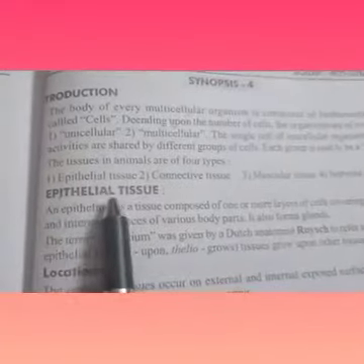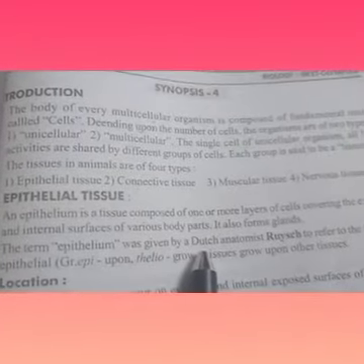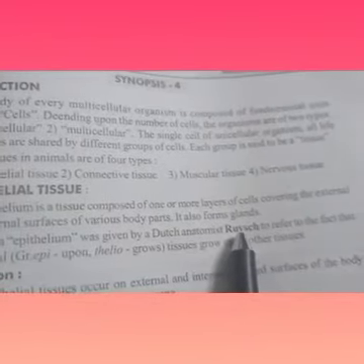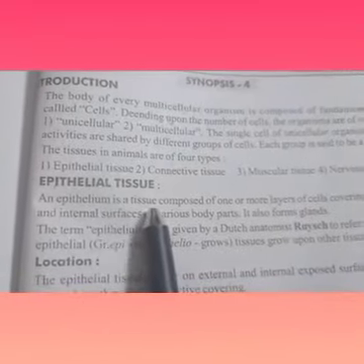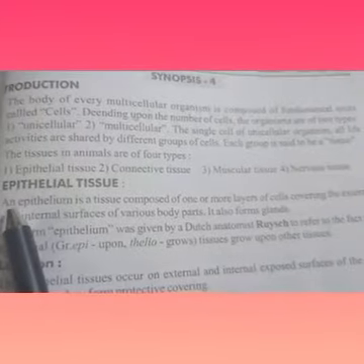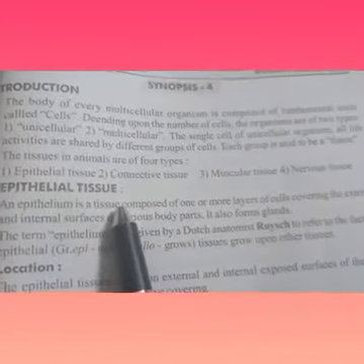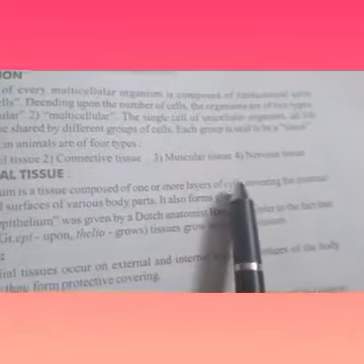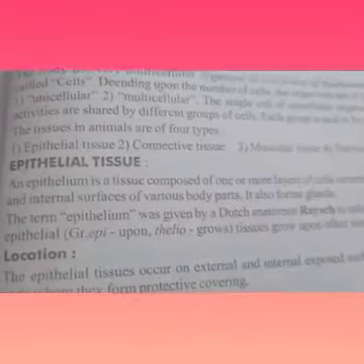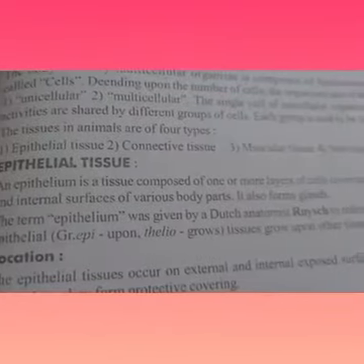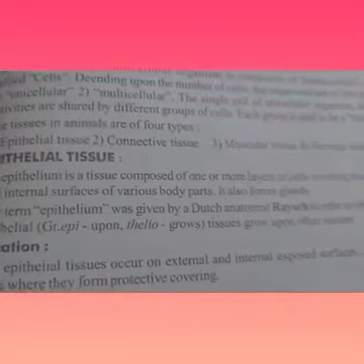Epithelial tissue was named by the Dutch anatomist Ruysch. What is an epithelium? An epithelium is a tissue composed of one or more layers of cells covering the external and internal structures of various body parts. It also forms glands.